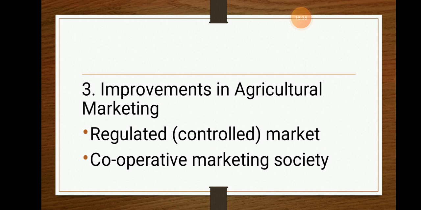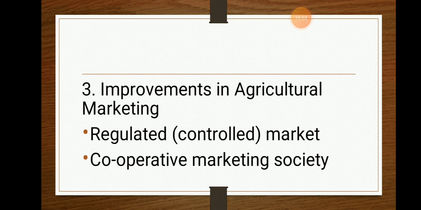And the next thing is the improvements in agricultural marketing. The improvements in agricultural marketing are the regulated market, which is also known as the controlled market, and lastly the cooperative marketing society. So under the controlled market, what happens? The government controls all the market forces, that is demand and supply. The government will fix the price and do all the necessary things.